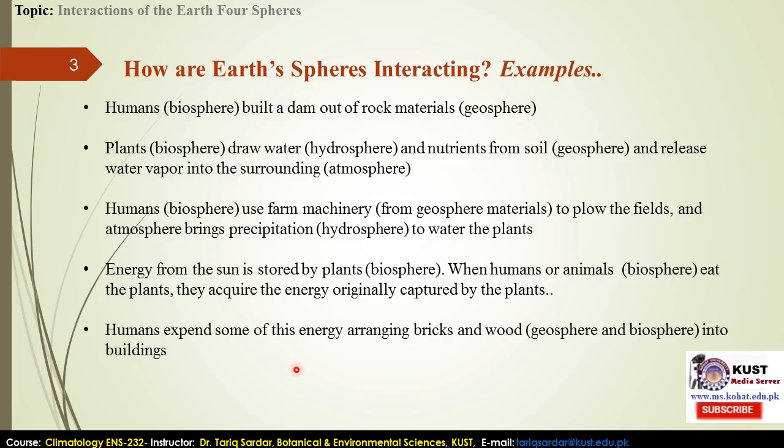So simply, here we see the four spheres in a process of dynamics in one way or other, making the dynamics of energy and matter: the biosphere itself, humans and plants, the geosphere, hydrosphere, atmosphere, and last but not the least, the biosphere. Okay. So up next we will discuss how, sphere by sphere, these are in the process and dynamics, and how the other spheres are being affected by the other spheres.